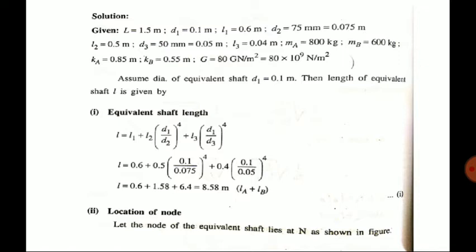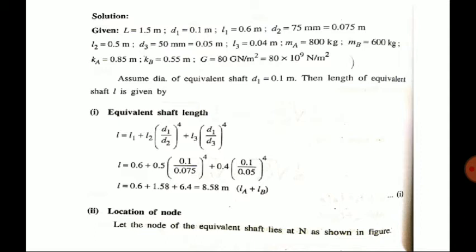Okay, now you can see the ratio here: L1, L2, L3. Similarly, 3 diameters are here. For the first term there is no ratio, the second term is D1 by D2. Why is there no term in the first? Because it is D1 by D1, meaning the equivalent diameter of the shaft is assumed D1. So D1 by D1 is 1, so there is no term. Second D1 by D2, and third D1 by D3. We are comparing the other diameters with the first diameter D1. So L1, what is the value? 0.6.